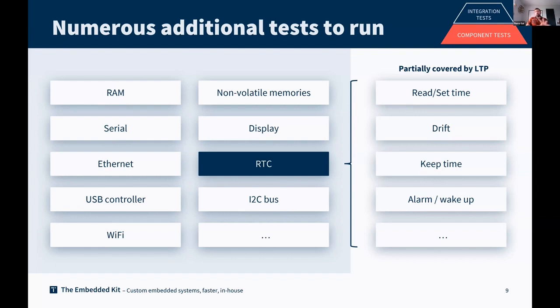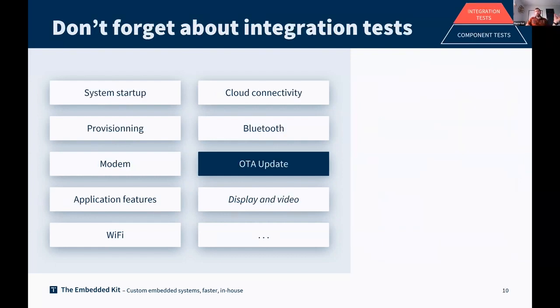Here we would like to move a little bit, just a few words about integration testing, because that really becomes very, very interesting to automate when we start talking about integration testing. As you can see, there are multiple types of IP. I just threw in this slide to show you that we can perform integration testing on a lot of different features. You can see that there is also Wi-Fi here, and that's not an error. In fact, you can have Wi-Fi testing at a component level and also Wi-Fi testing at an integration level.